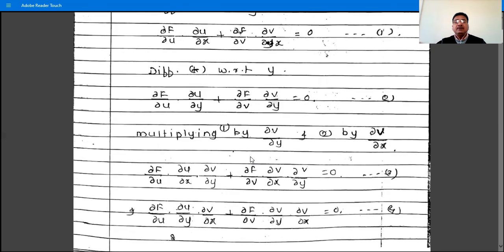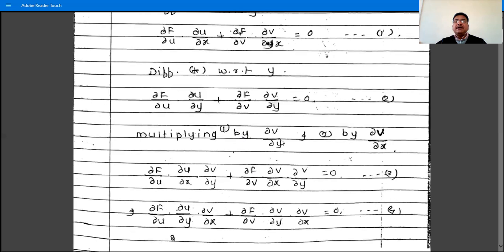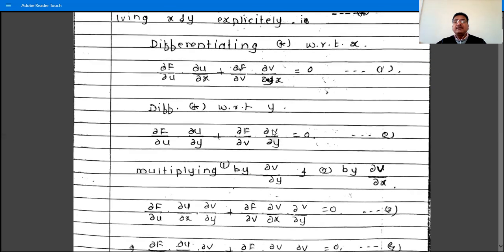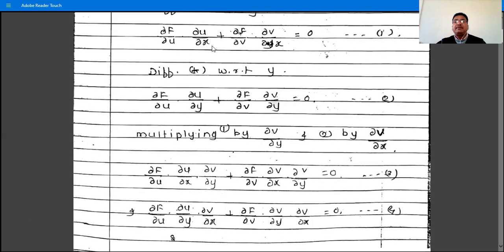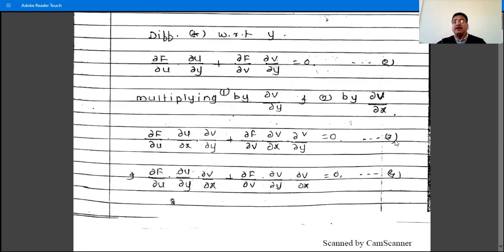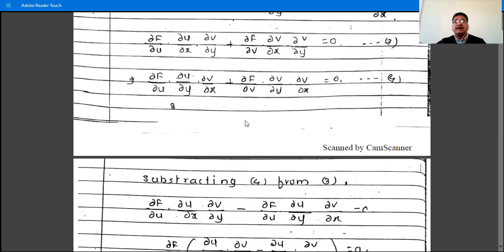Then multiplying equation 1 by ∂v/∂y and equation 2 by ∂v/∂x, we have these two equations, 3 and 4, and then subtracting these two equations.